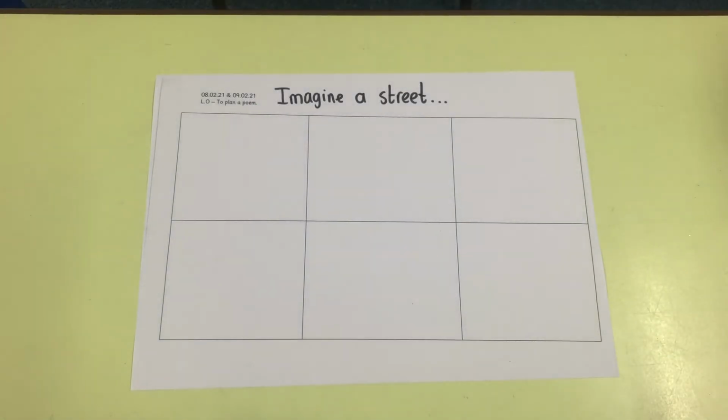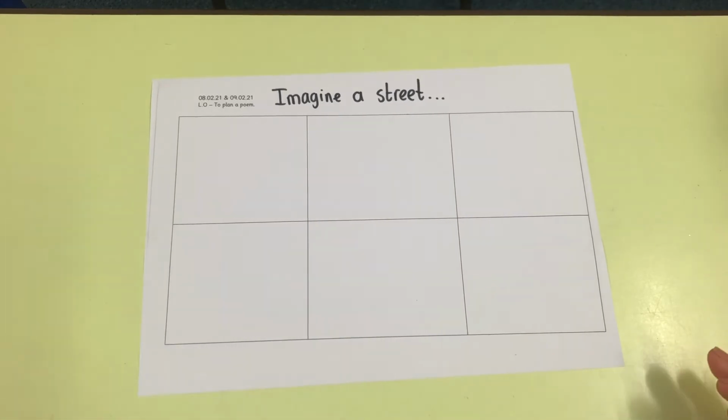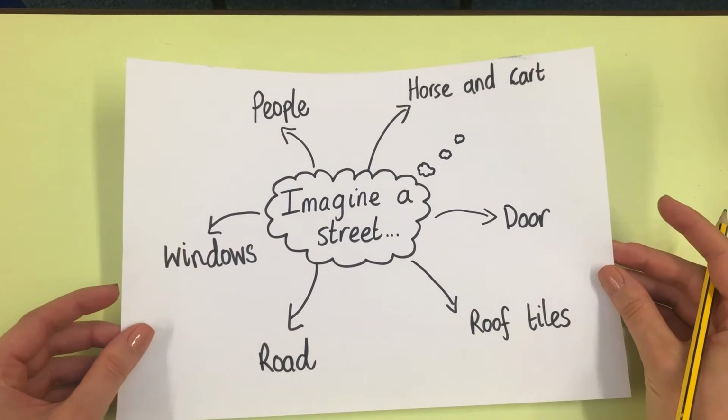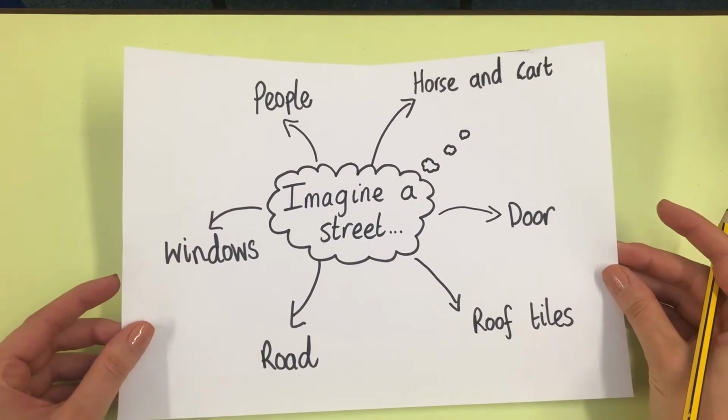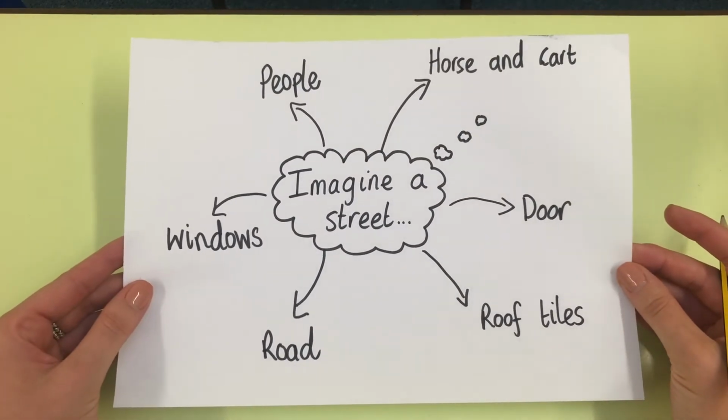This is the plan that we are going to use to help us with our ideas for our Imagine a Street poem. So we have got 6 boxes. And I'm going to use the ideas that I came up with here on my mind map, and I'm going to really use my imagination because I'm going to change what these things are going to be.